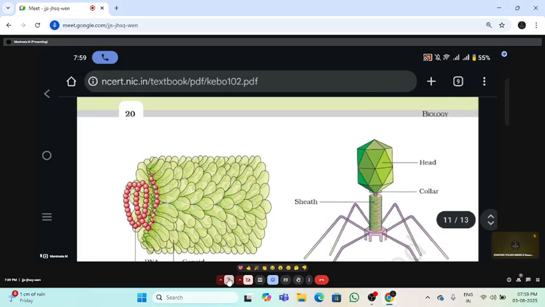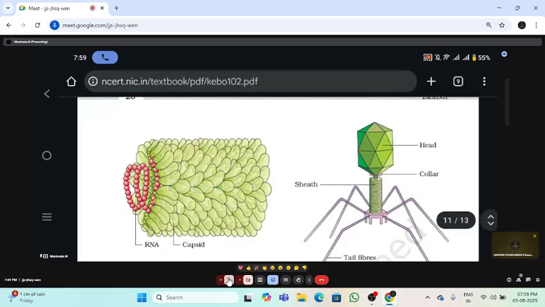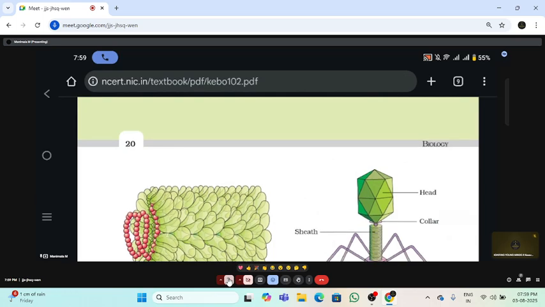Okay? So the word virus means venom or poison. Make a note of it. The meaning of virus is venom or poison. And it is made up of nucleoproteins. Actually, it will multiply only inside the animal, plant and bacterial cell.